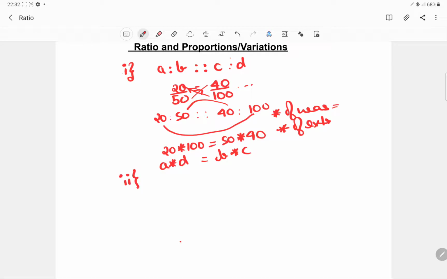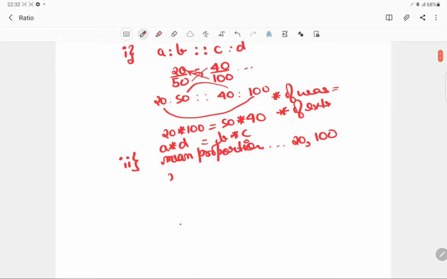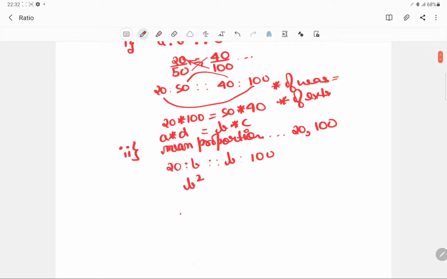Then the second property would be the mean proportion. What is a mean proportion? You will have two values given. For example, what is the mean proportion of 20 and 100? For calculating the mean proportion, just place both these values at the extremes and take the middle term as a square. So this would basically be a square root. You will say b square is equal to 20 cross 100, and this b is actually called the mean proportion.